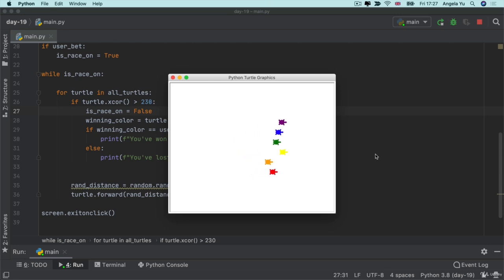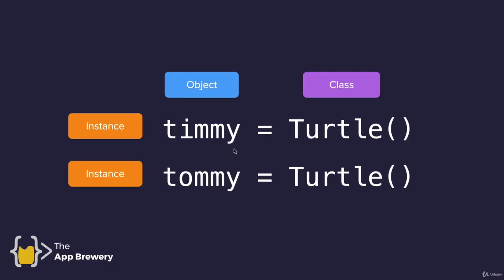So we've seen in our turtle race that each of these instances can act of their own accord and have different state. And that's shown in the different speed of movement. And this capability of creating multiple objects which can act and behave independently is really the secret to why object-oriented programming can be so powerful. We can create so many of these objects and get them to do our bidding in various parts of our program. And in the coming lessons, as we build more and more complex projects, you'll see this concept of having multiple instances with different state being shown again and again, and we're going to come to see and enjoy the benefits.